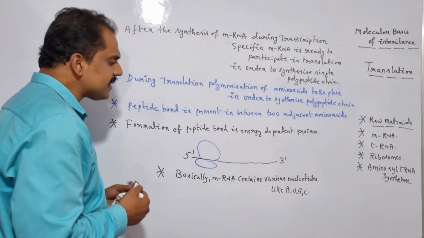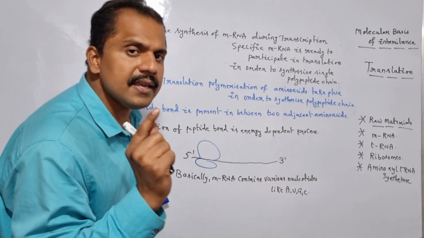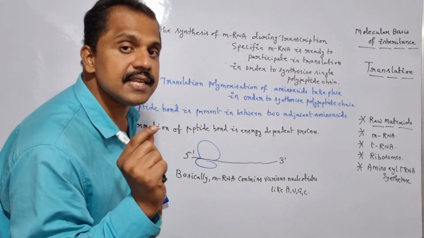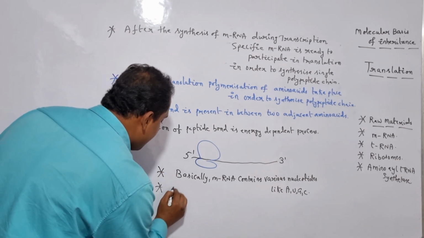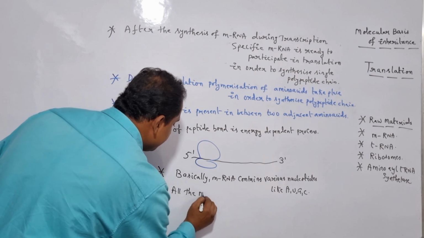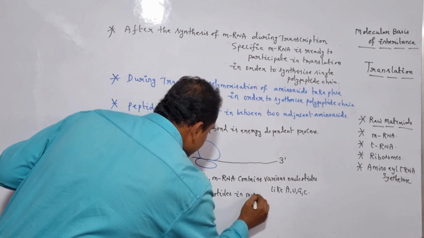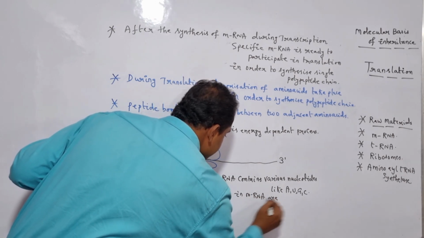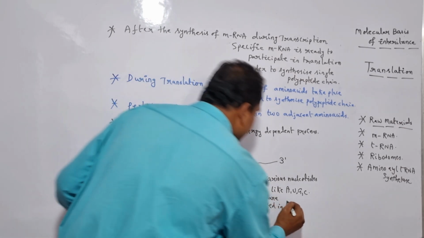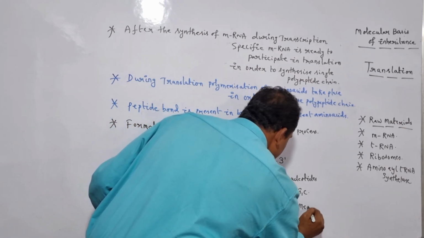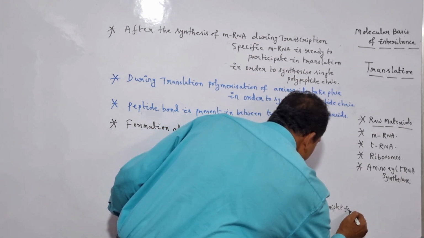And all the nucleotides in case of mRNA are not expressed in the form of singlet or doublet, but they are expressed in the form of a triplet, which is termed as codon. Is it clear? All the nucleotides in mRNA are expressed in the form of triplet, which is nothing but codon.